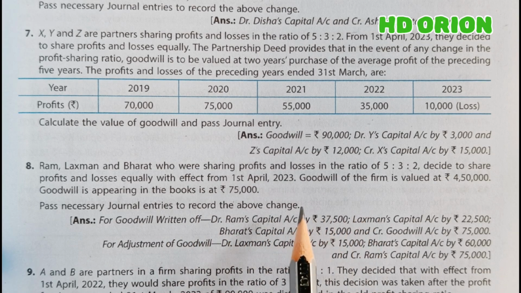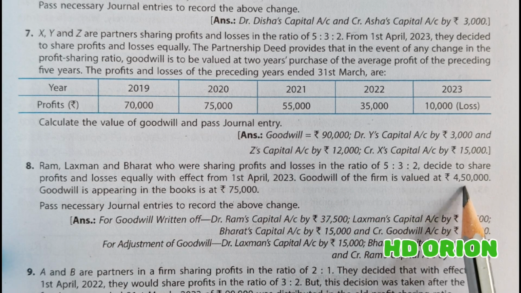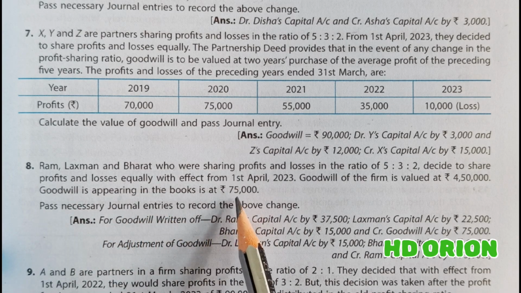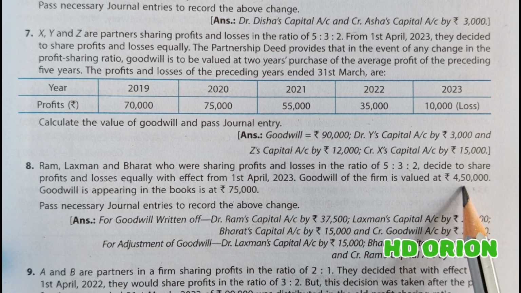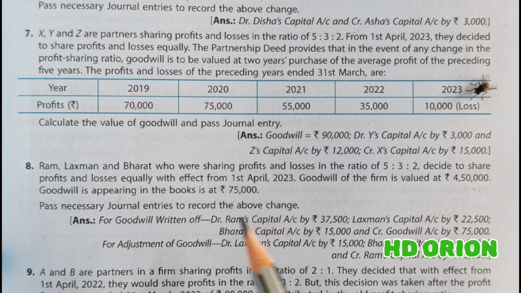Now here, because there is a change in profit sharing ratio, it is time for the firm to calculate fresh goodwill, and it is 4,50,000, freshly calculated goodwill. But the goodwill is already there in the books for rupees 75,000. It means rupees 75,000 worth of goodwill is there in the balance sheet, asset side of the firm. So what will we do when there are two goodwills given in the question? This is the old goodwill. The recently calculated goodwill at the time of reconstitution of the firm is the new goodwill. So what will be the treatment of this? Let us see.